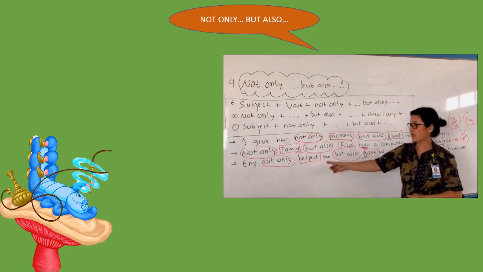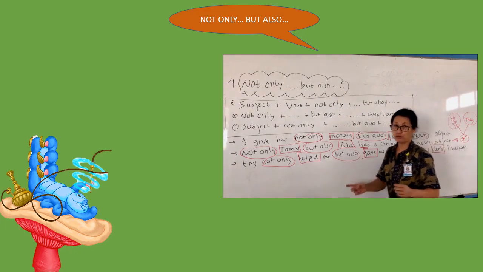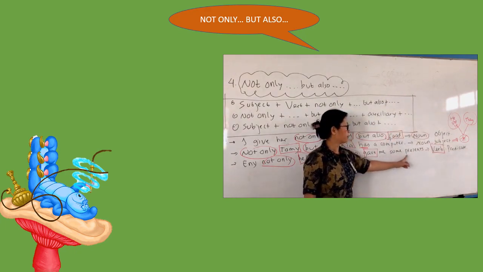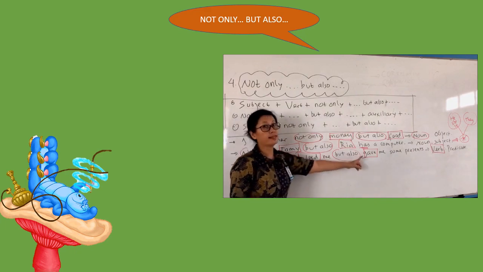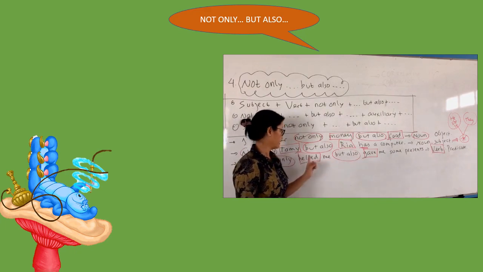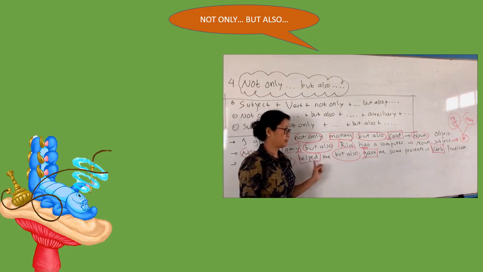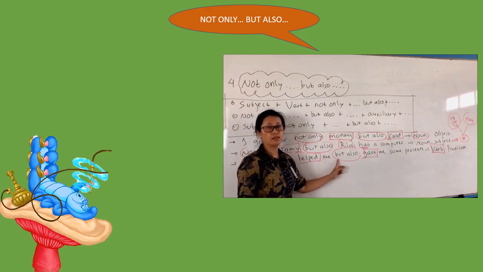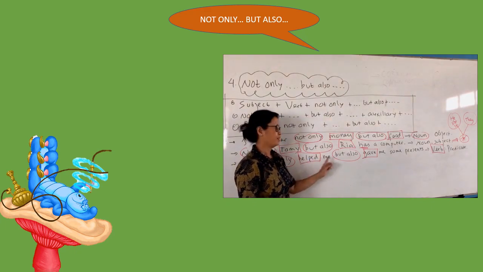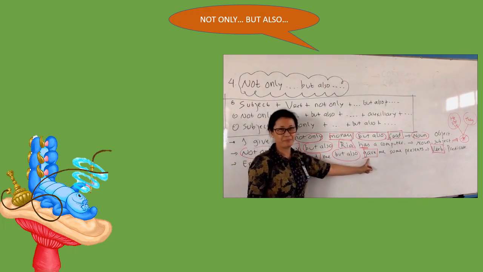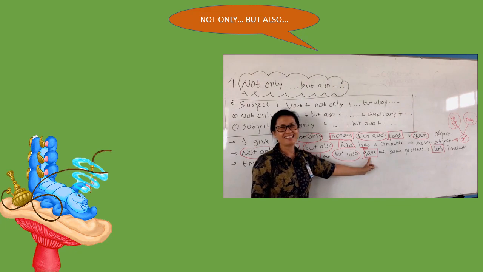And the third. Annie not only helped me, but also gave me some presents. So we put verb and verb after the conjunctions. And remember, they must be equal. The same type, jenisnya sama. We have verb lampau, and here also verb lampau, verb 2. Okay?